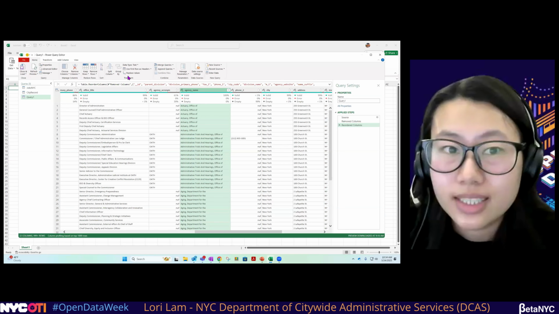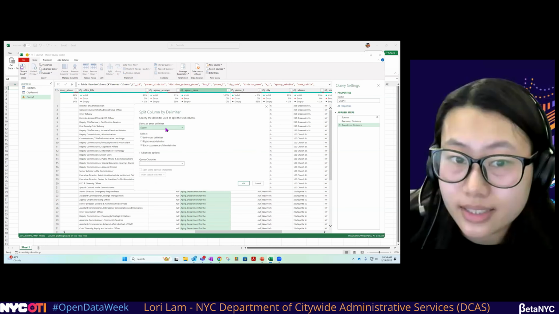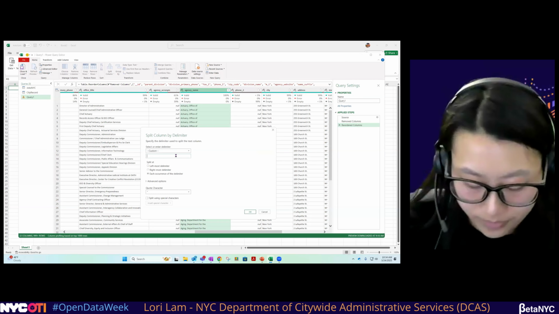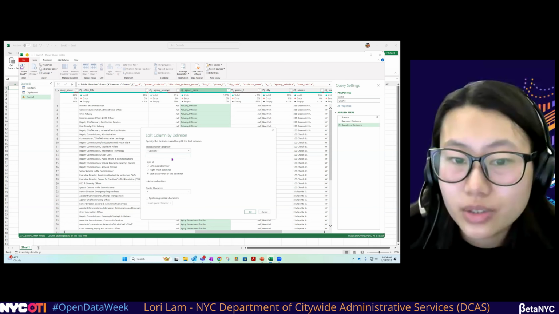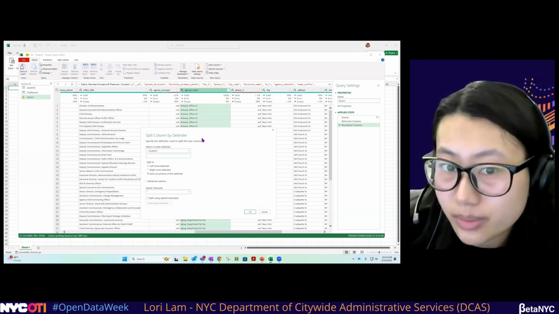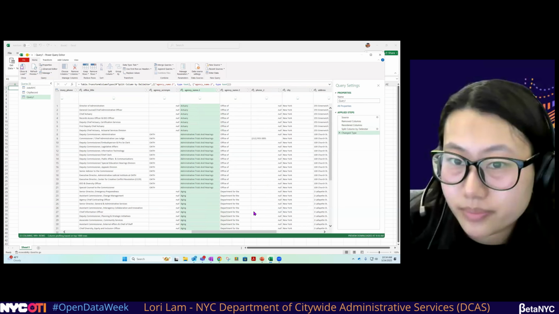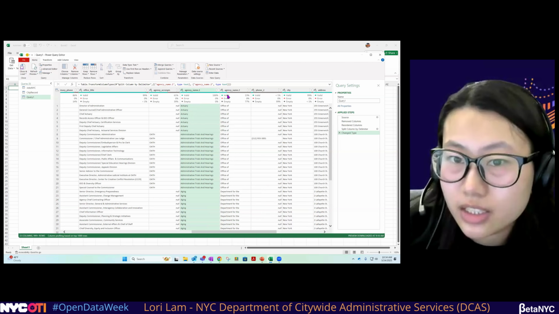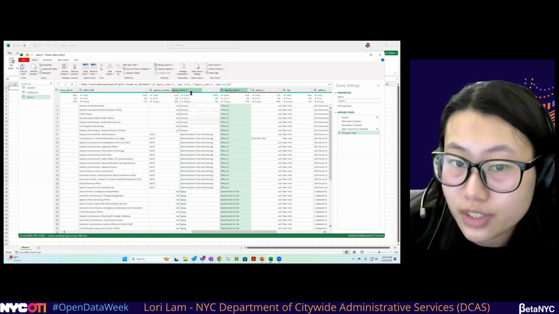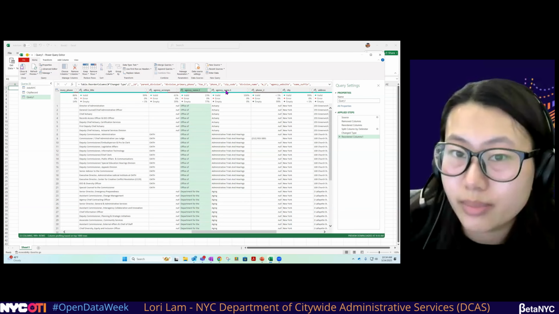So to do that, we're going to want to split the column once again by delimiter. And this is actually, we want to do custom because it's not just a comma, it's comma, space. And you could split at the leftmost delimiter since there's only one, or each occurrence of delimiter because there's only one, the results will be the same, and we'll press OK. And so now we split it up, and we want to make sure we rearrange these columns. So put office of in front of actuary. So you want to rearrange in a way where when you read it, it makes sense.